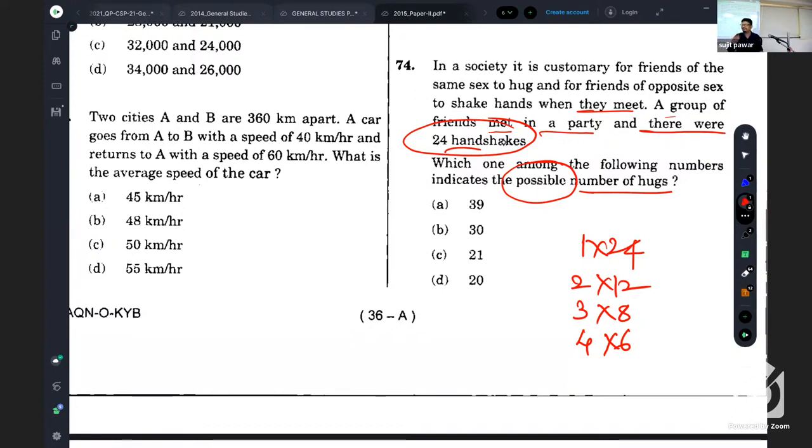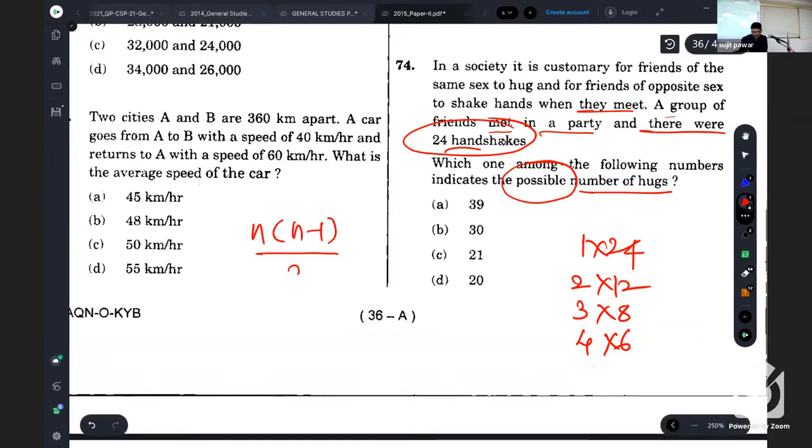Listen. For that, how many of you know combinations, the formula for combination? Just raise your hand. I will not ask anything. Don't hesitate. Okay, listen. For every hug we need 2 persons, right? So that is nC2. The formula is n into (n minus 1) upon 2. Why is it so? Let me tell you.